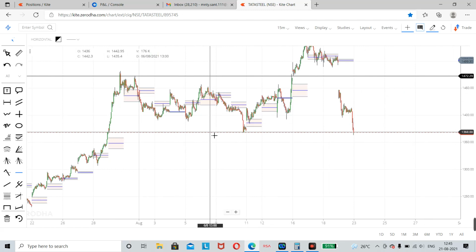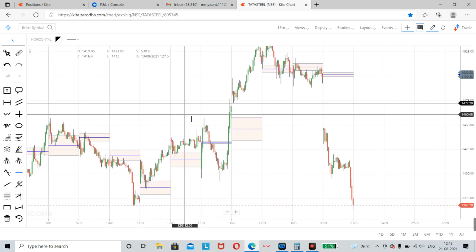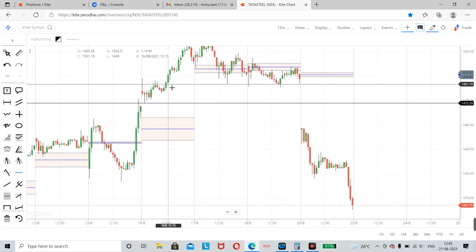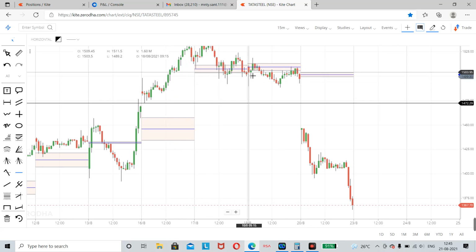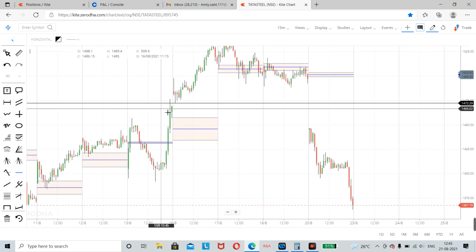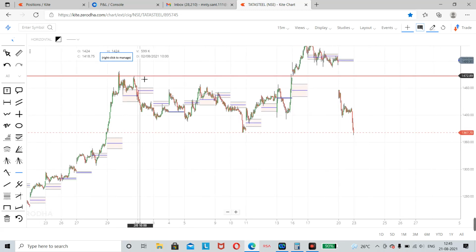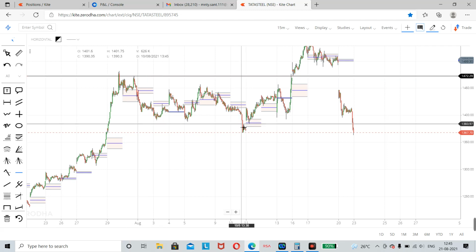Most of the traders who have created positions at this level will keep their SLs almost here. Because if this SL is taken out, Tata Steel is definitely going to fall.